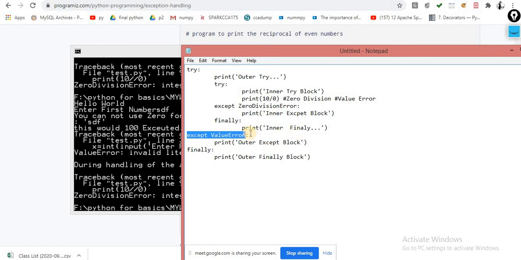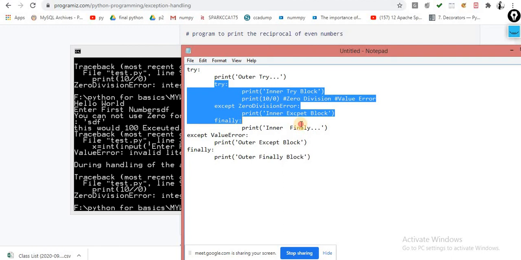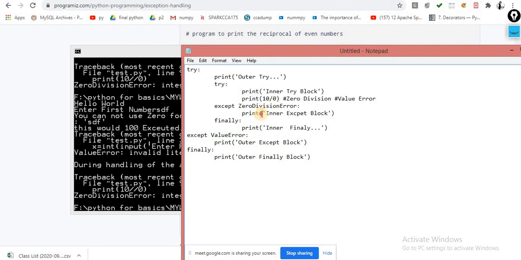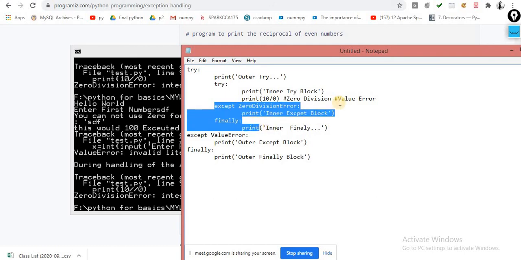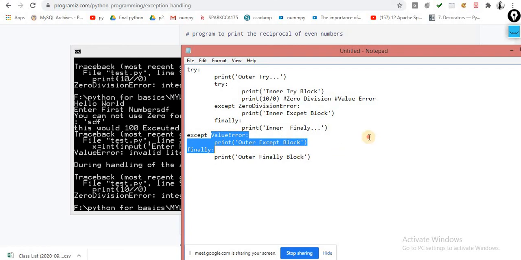At that time you use the nested try block. Okay, nested try block, yes, you can use it. What is the benefit of this one? Let's suppose here I mention 5 except statements, and the error which is raised does not match with that particular except statement, then it will look out for the outer try except block. If the error is matched over here, then it will execute this one. So this one is the scenario behind your nested try block.